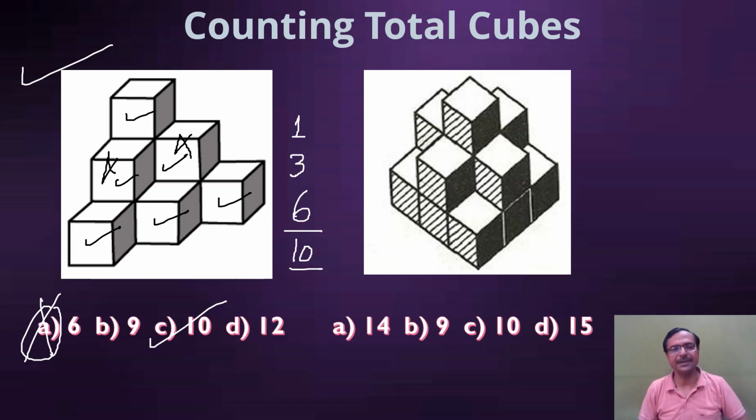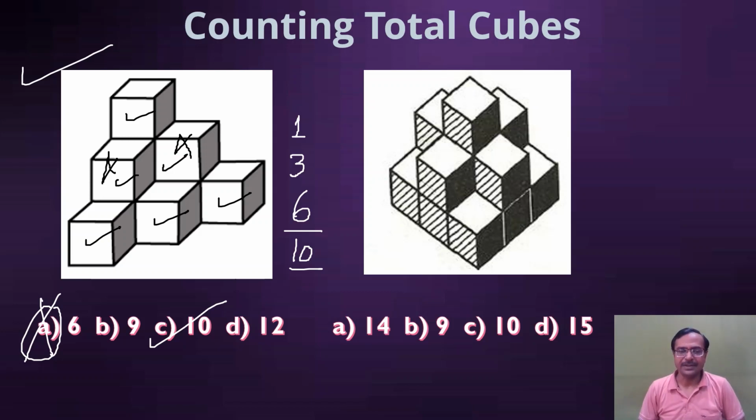I hope you understand that, right? This is something very basic when it comes to counting total cubes in a figure. You won't find an easier question than that. So 3 visible, 2, 1. 3, 2, 1, 6. So 6 in the bottommost row. Then 2 visible in the middle row and 1 above it. So 3 in the middlemost row and 1 on the top.